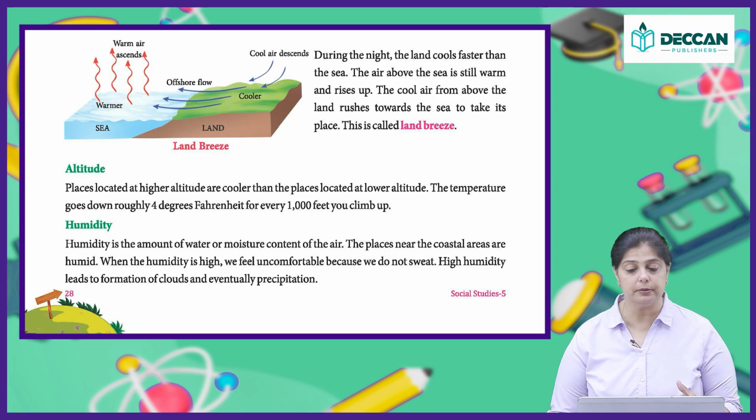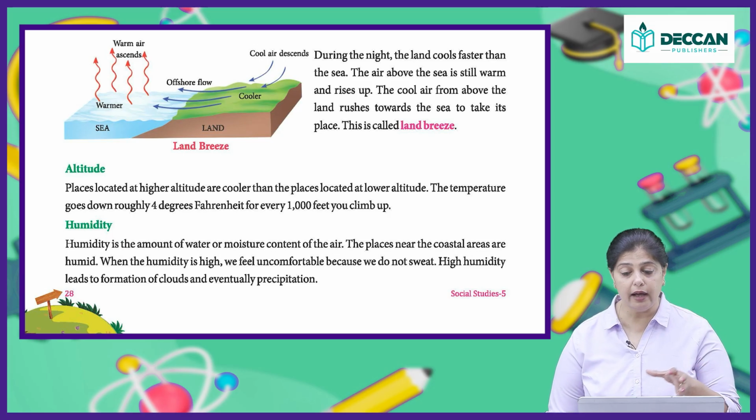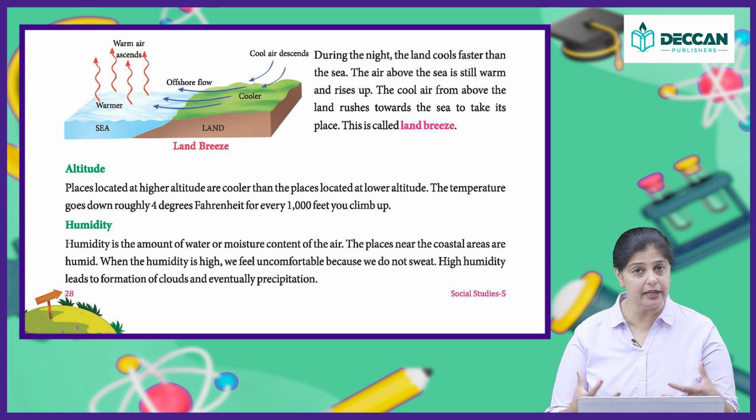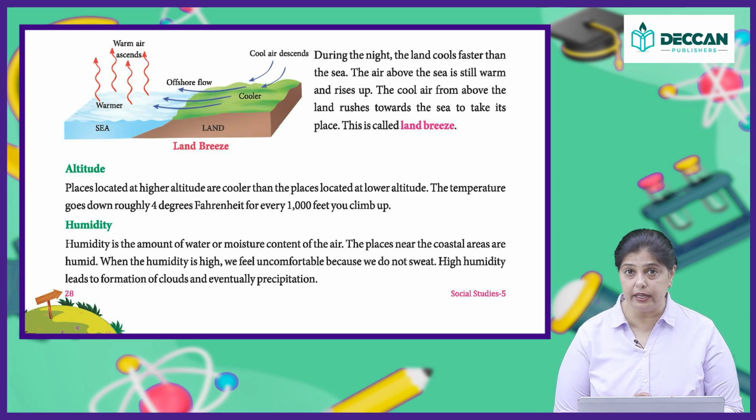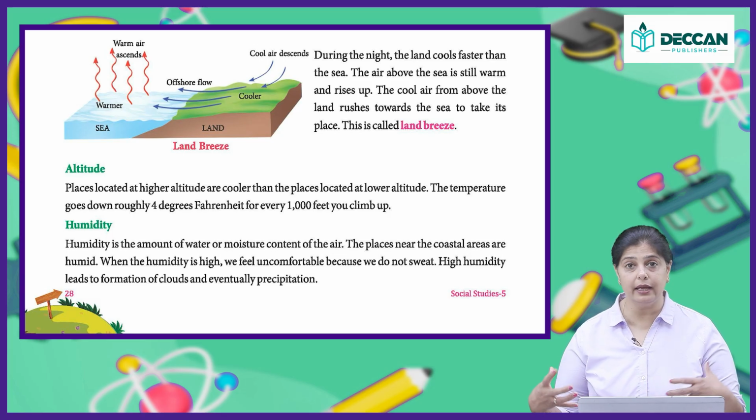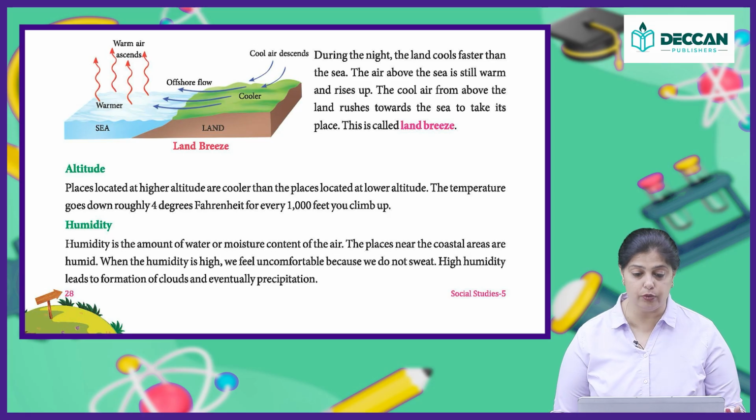So, you have the sea which is cooler during the day, and the cool air descends. Then you have the warmer air which is coming from the land, and they meet together. That is when you get the sea breeze. And in the land breeze, the sea air is warmer and the land air is cooler, and when they rush into each other, that's when the land breeze takes place.